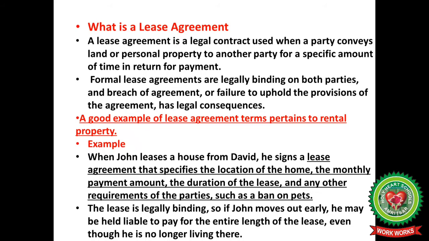For example, when John leases a house from David, he signs a lease agreement that specifies the location of the home, the monthly payment amount, the duration of the lease, and any other requirements of the parties, such as a ban on pets. The lease is legally binding, so if John moves out early, he may be held liable to pay for the entire length of the lease, even though he is no longer living there.